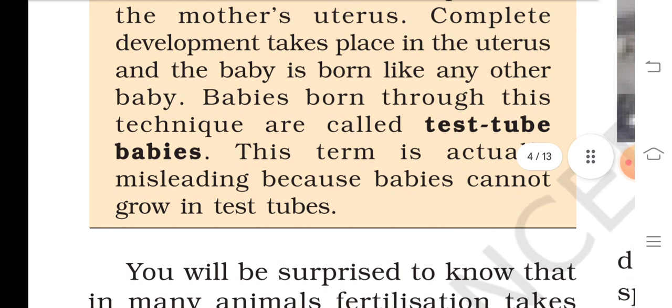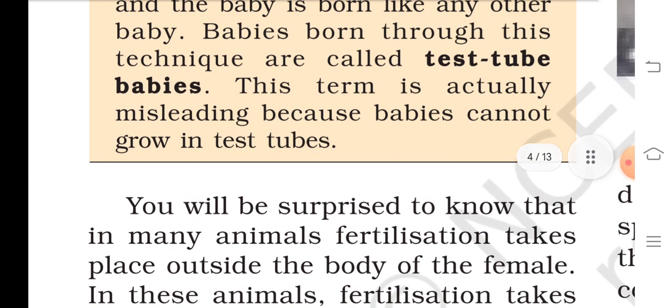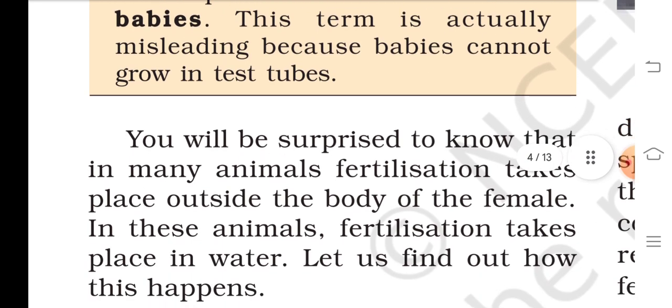Complete development takes place in the uterus and the baby is born like any other baby. Babies born through these techniques are called test tube babies. This term is actually misleading because babies cannot grow in a test tube.